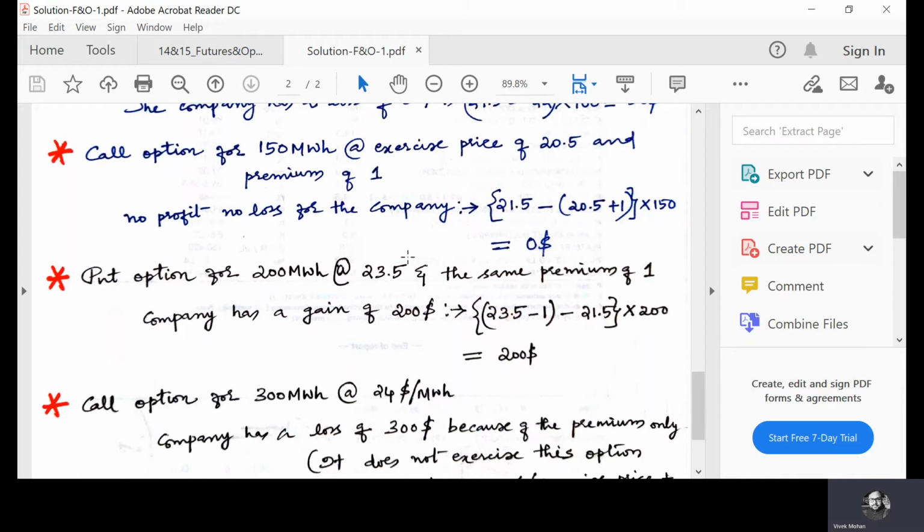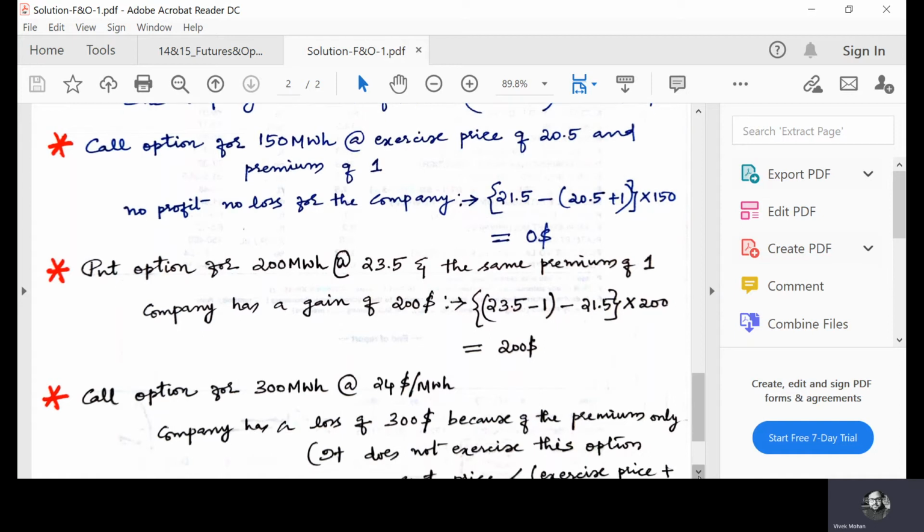So the comparison is sale at 23.5 versus sale at 21.5. Sale at 23.5 is better, but there is an upfront cost of premium of 1. So 23.5 minus 1 minus 21.5 into 200 gives $200. So this is a gain for the company.